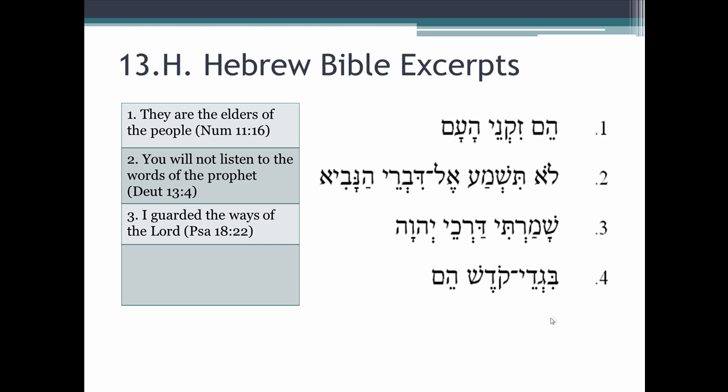And lastly, Bigdei Kodesh Hem. Bigdei, obviously masculine plural in construct. We have Kodesh, again, an adjectival term, and then a pronoun. So let's just take the two words that are joined here. This is actually going to be a noun that functions adjectivally, because we have noun, maqqef, noun.